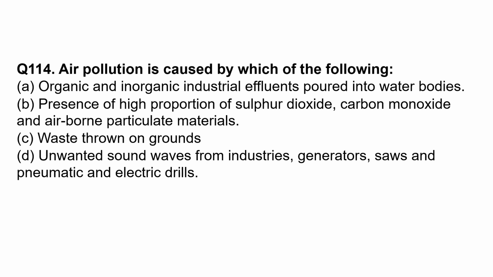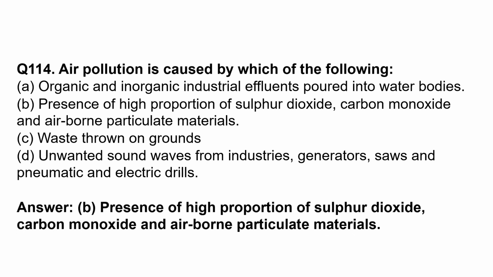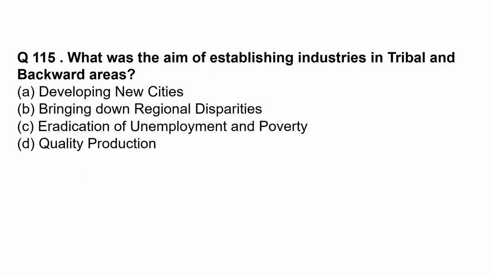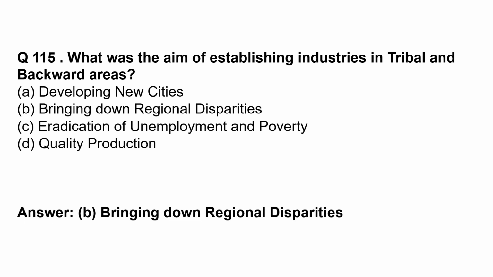Air pollution is caused by which of the following? The correct option is option B, presence of high proportion of sulfur dioxide, carbon monoxide, and airborne particulate materials. What was the aim of establishing industries in tribal and backward areas? Bringing down regional disparities.